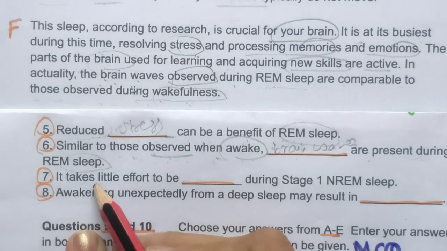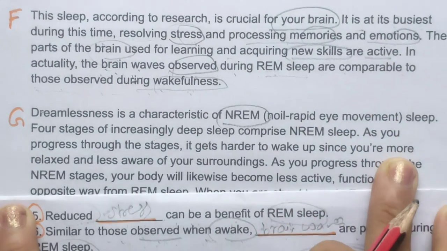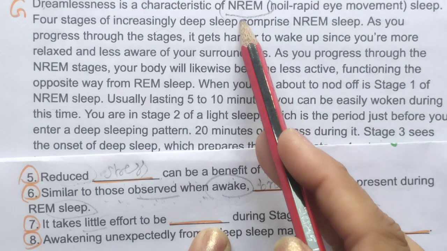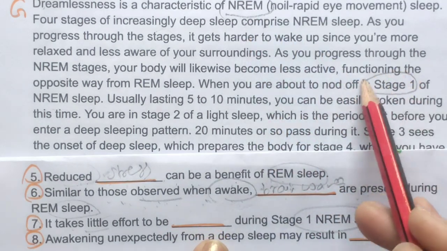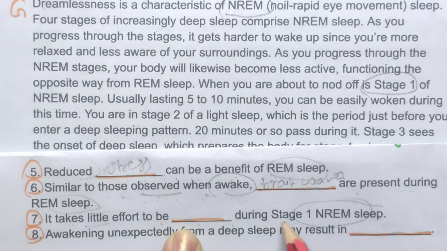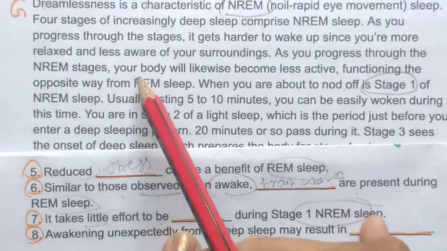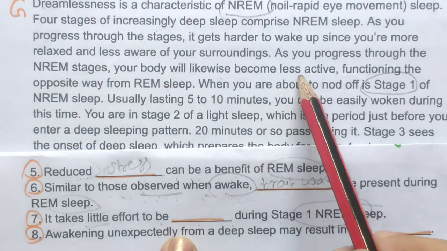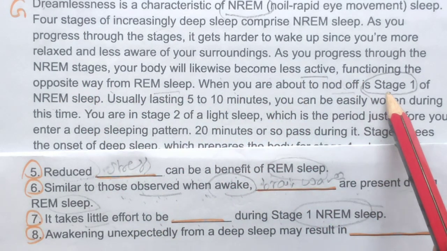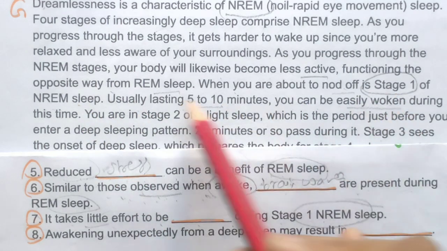Now 7th: it takes little effort to be dash. Now we have to go to the next paragraph. Here next, I am looking for stage 1 of NREM, it is given here. So let's read what they want. It takes little effort to be dash during stage 1 sleep. As you progress through the NREM stages, your body will likewise become less active, functioning the opposite way from REM sleep. When you are about to nod off is stage 1 of sleep, usually lasting 5 to 10 minutes. You can easily be woken up during this time.